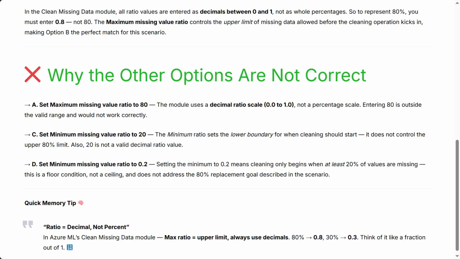Quick memory tip: ratio equals decimal, not percent. In Azure ML's Clean Missing Data module, max ratio equals upper limit. Always use decimals. 80% is 0.8. 30% is 0.3. Think of it like a fraction out of 1.